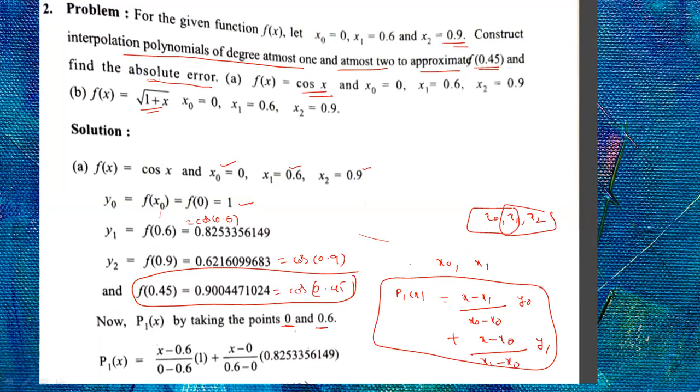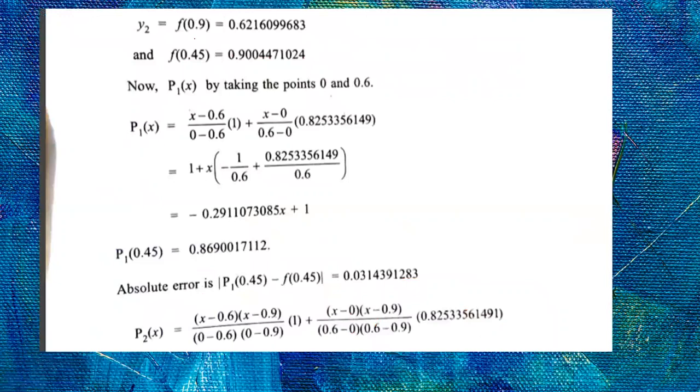So I am substituting, wherever x0 is 0, x1 is 0.6, in this polynomial. P1 of x is (x − x0)/(x1 − x0)... we'll get this one.